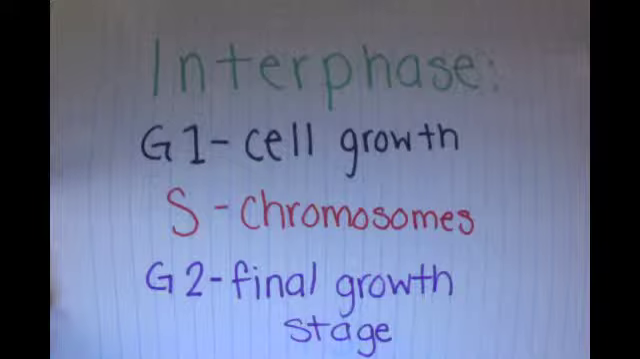Interphase is the stage in which the cell grows and DNA is replicated in preparation for cell division. It's comprised of 3 substages: G1, a period of normal cell growth and function, S, where chromosomes are duplicated, and G2, a final growth period before division. During mitosis, the cell divides.